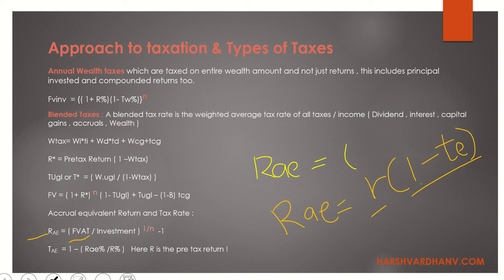Future value after tax, right? We took 1650 over here, divided by investment amount. Since I am taking the after tax value over here, both of these will give me the same result. So this is equivalent to this. By formula, this is equivalent to this, right?